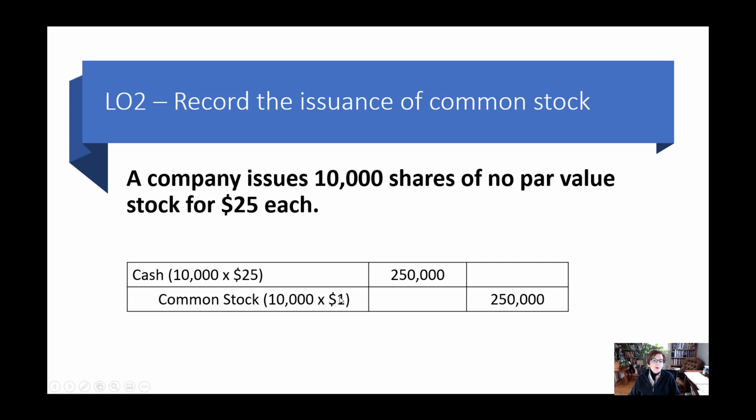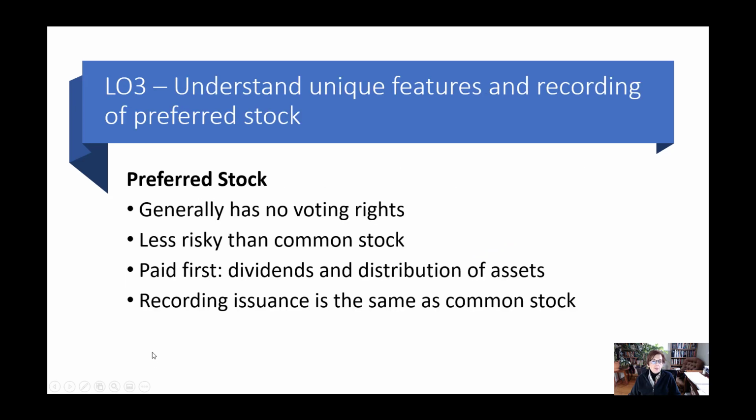All right, so the cash is debited for $250,000, and then the common stock is credited for $250,000. All right, there should be 25. Okay, so that is the whole issuance price.